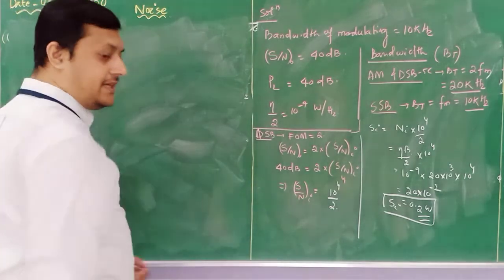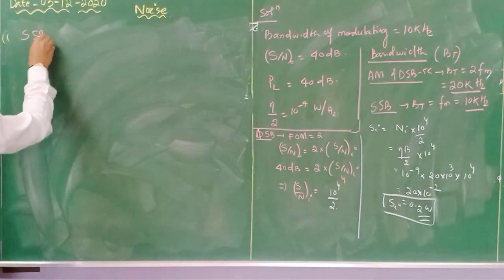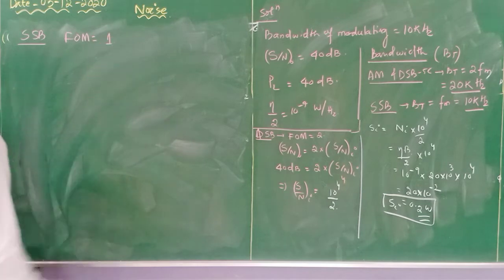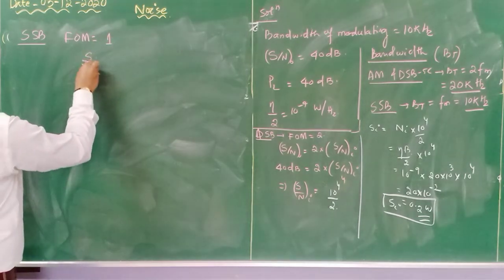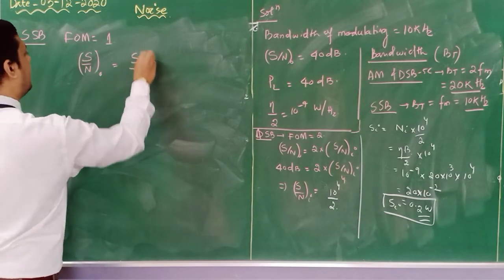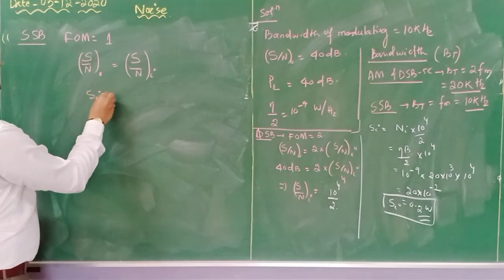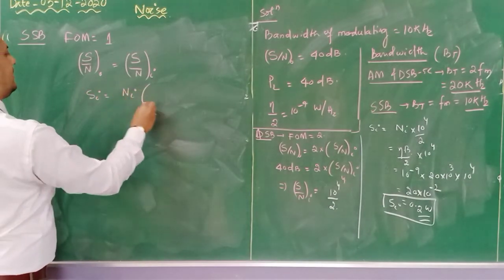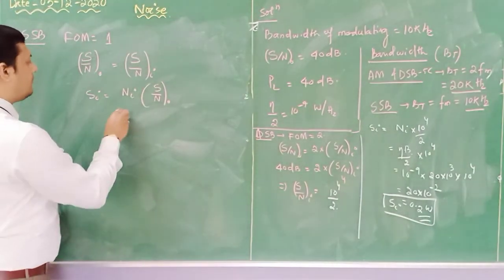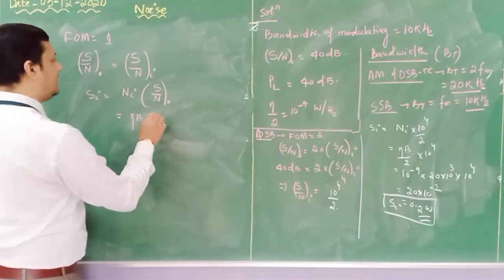So for SSB-SC, what is our figure of merit? The figure of merit for SSB-SC is 1, which indicates output SNR is equal to input SNR. Okay, I need to calculate Si. So what I will do? I will do Ni into output signal to noise ratio. What is Ni? It is eta into B. What is signal to noise ratio?